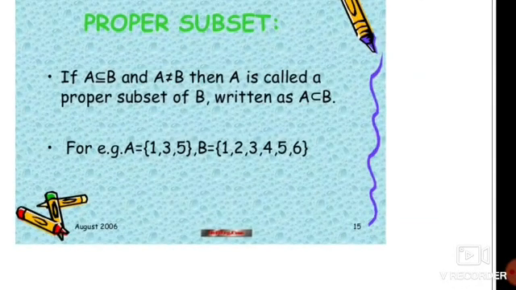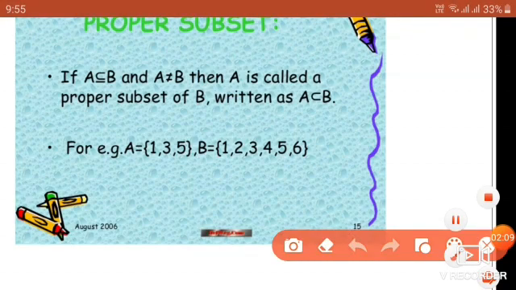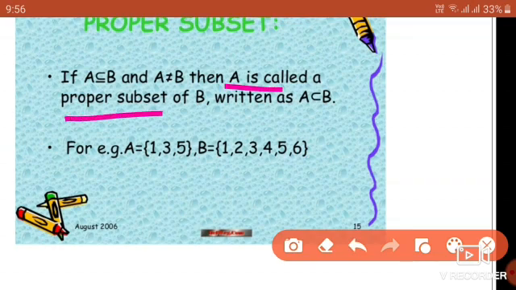Next, what is a proper subset? A subset of B, this is also the symbol subset. In some books it will be written like this. And if A is not equal to B, then A is called a proper subset of B.